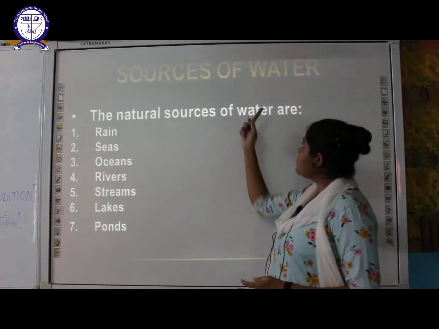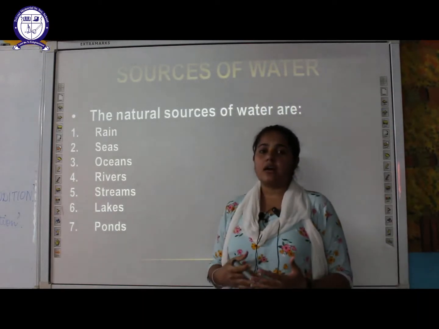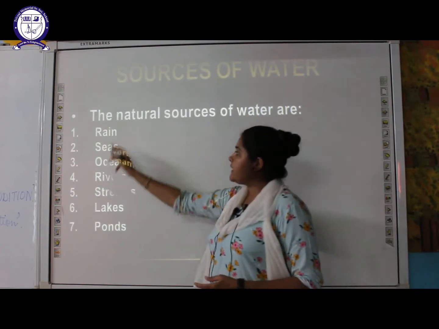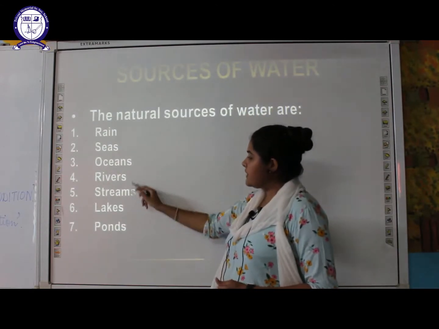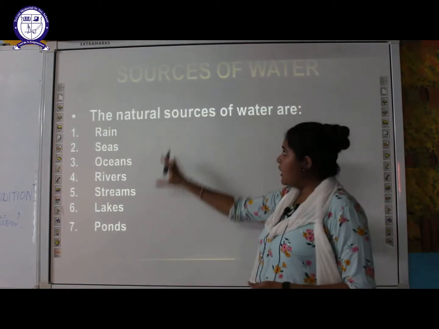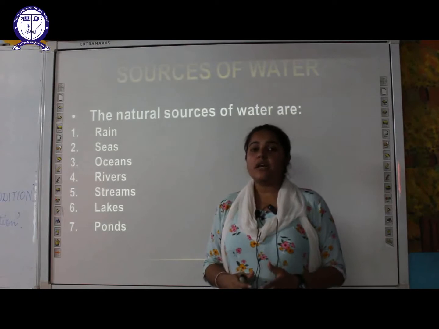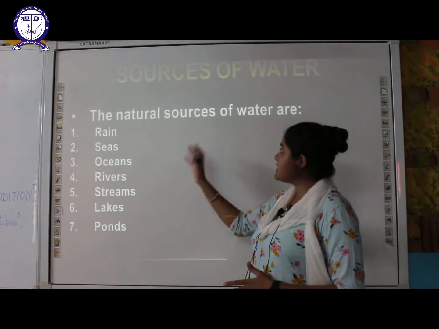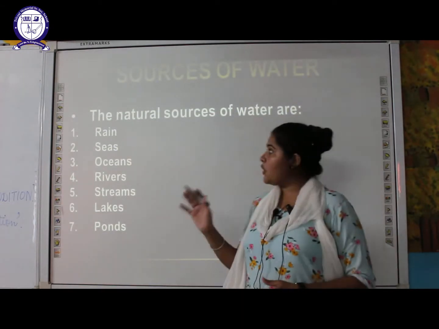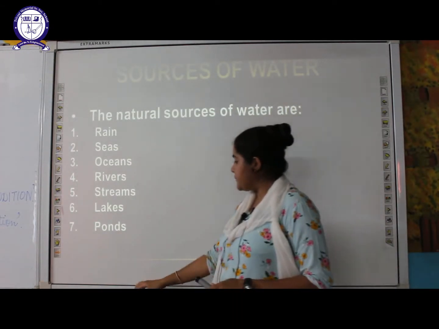So what are the various sources of water? So students, there are a number of natural sources of water, which includes rain, sea, oceans, rivers, streams, lakes and ponds. Out of all these natural sources of water, which one is the purest natural source of water? So the answer is rain. Rain is the purest natural source of water.